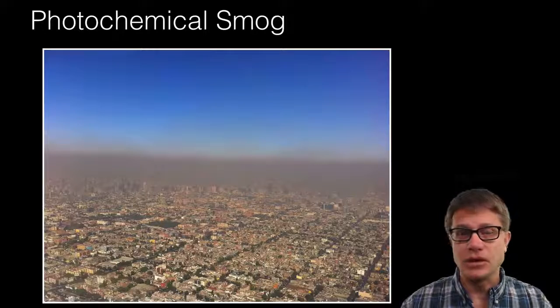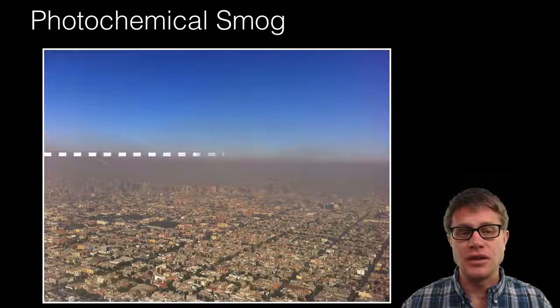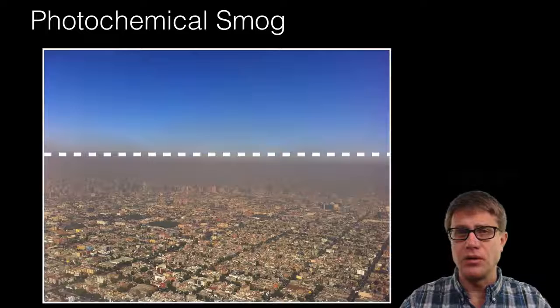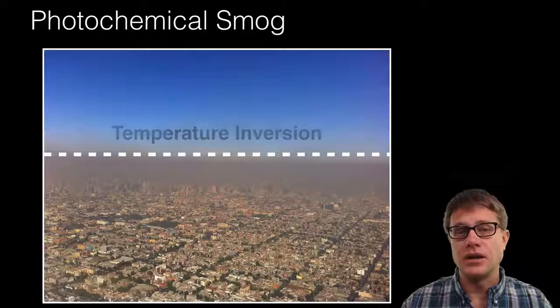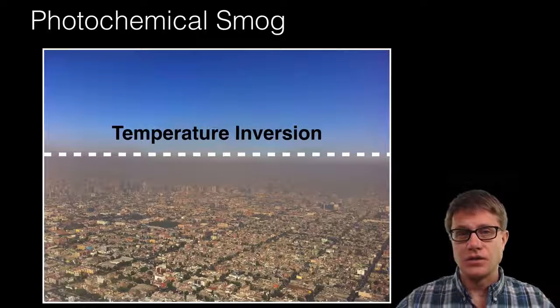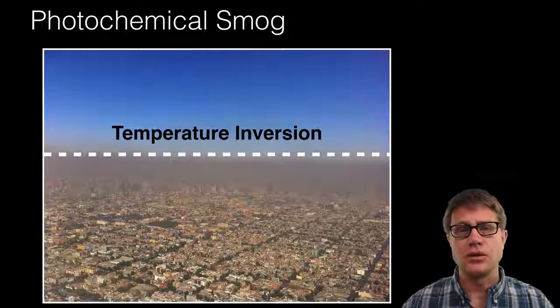And so photochemical smog, this is some in Mexico City. You can almost draw a line here and say the smog is below that line. Well, what you're looking at there is a temperature inversion. And so the heat is inverted. Let me show you what that looks like.